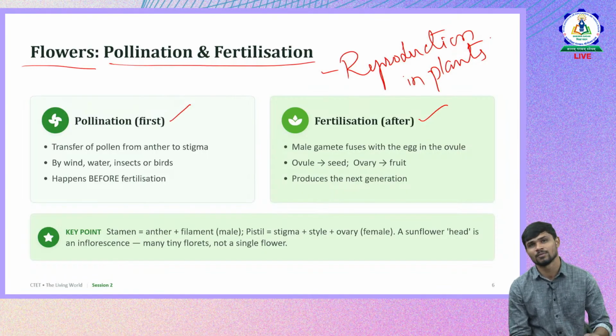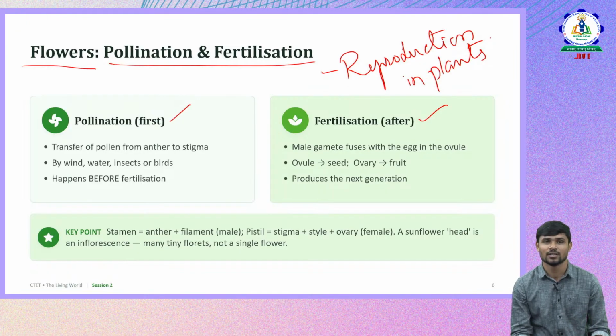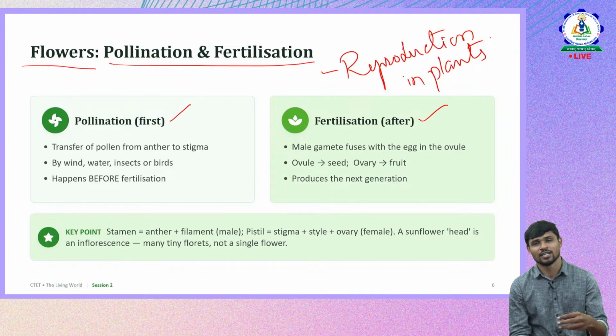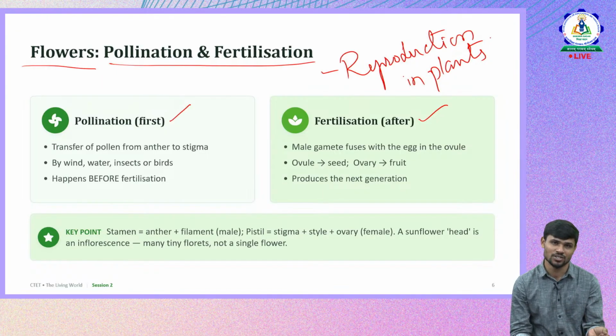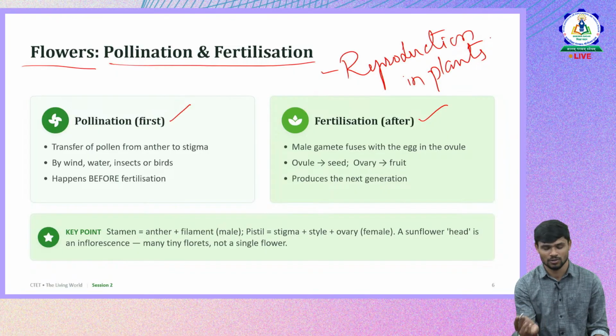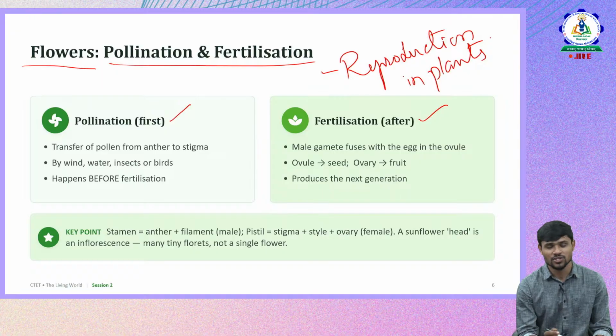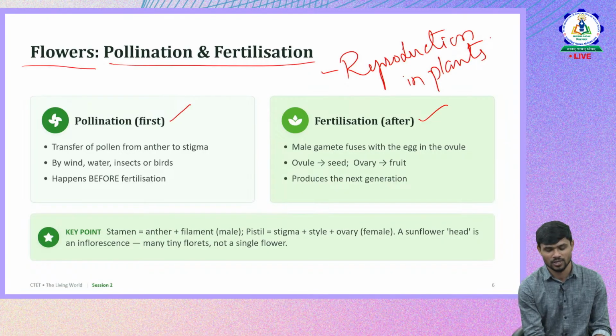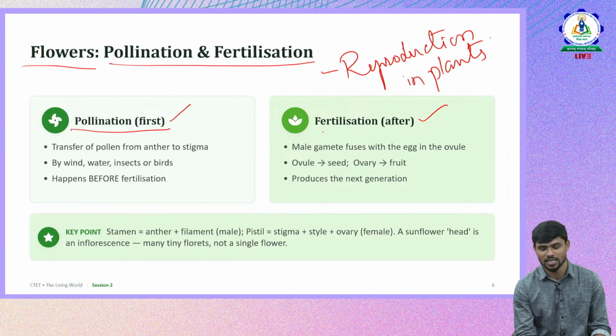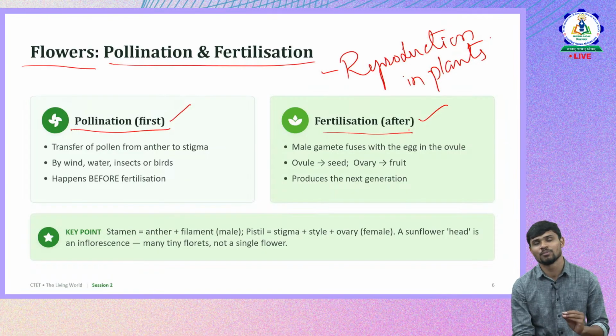Most of the questions will be confusing, asking the differences between them, telling you that pollination and fertilization are the same, or asking when pollination occurs and when fertilization occurs, whether fertilization is first and next pollination, or first pollination and next fertilization. This is how confusing questions will be asked in CTET. So we need to understand which is first, which is next, and what is pollination and what is fertilization. First it is the pollination that happens, next is the fertilization. So what do we mean by pollination?